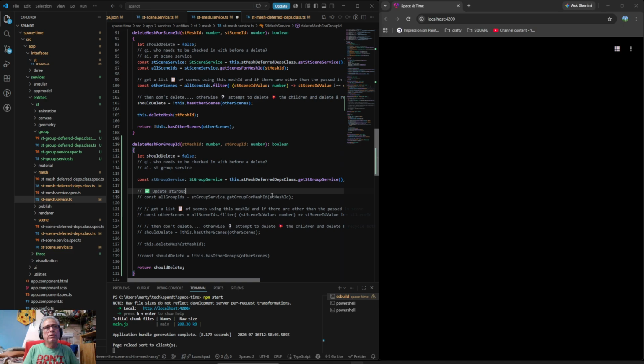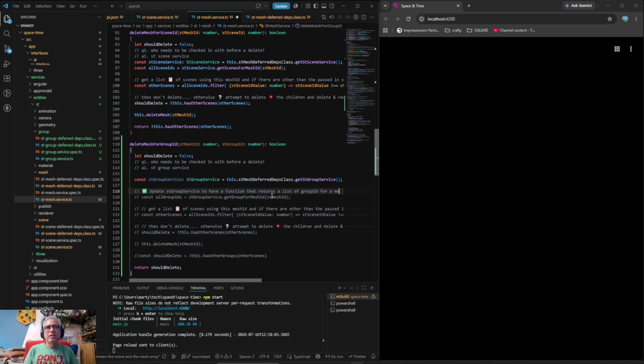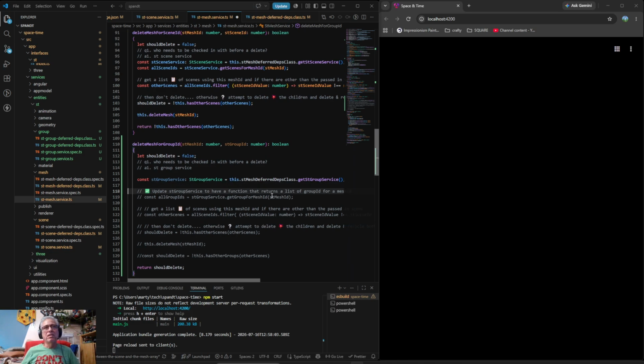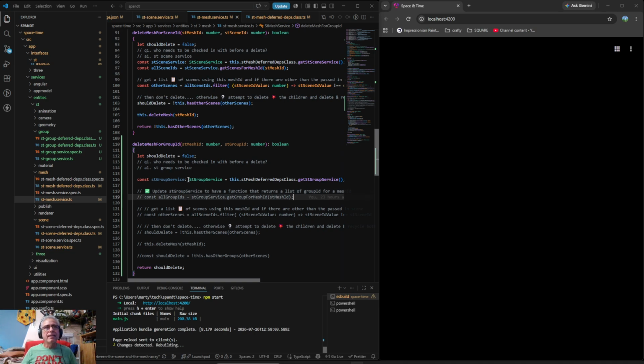So next we need to update the st group service to have a function that returns a list of group IDs for a mesh ID. Basically every one of these will return a list of group IDs for a mesh ID. That's all the groups that are being used in it. And it doesn't look like it exists yet.